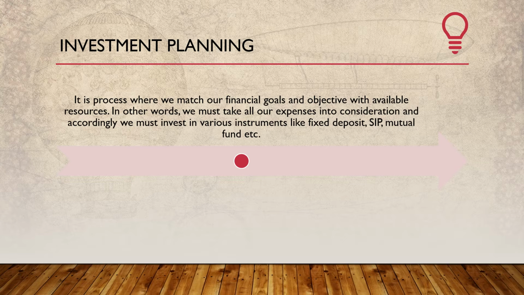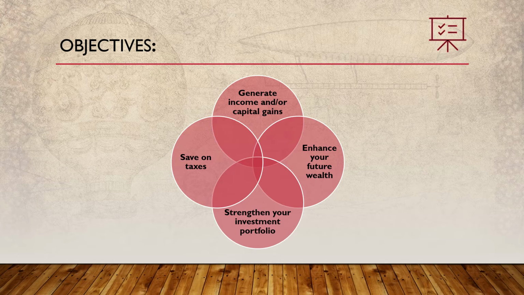Let's have a look at the objectives. Objectives of financial planning. First objective, generate income or capital gains. Through investments, one can earn regular returns by way of interest on savings. The individual can earn capital gains by selling the shares or funds for a higher value. Next comes enhancing your future wealth. As the individual gets additional revenue by investing in various schemes, it would increase the wealth of the individual.